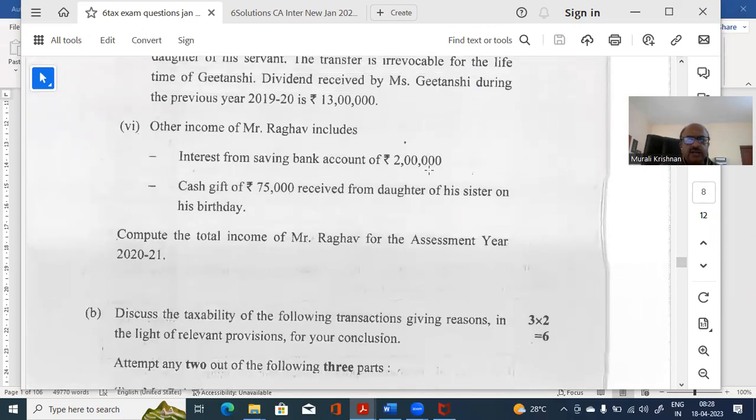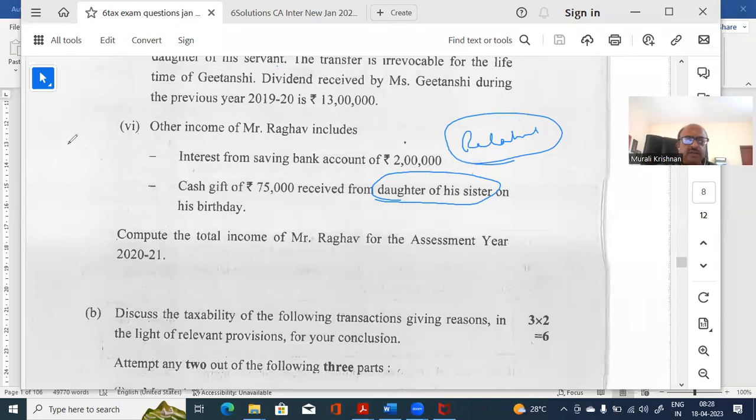He has got interest on savings bank account of 2 lakhs. That again will be taxable. Cash gift of 75,000 received from the daughter of his sister on her birthday. Now, again, the problem is whether she is a relative, whether the daughter of a sister comes under the meaning of the definition of relative. You have to know that definition. You remember I did a chart for this relative. That chart is what should be understood. This daughter of his sister does not come under relative, therefore this will be taxable in his hands. So let us look at the solution.